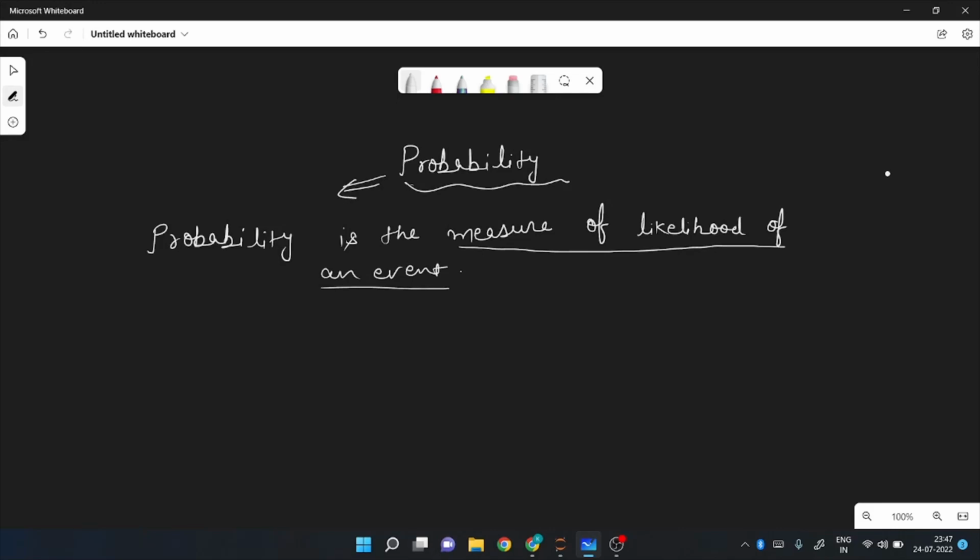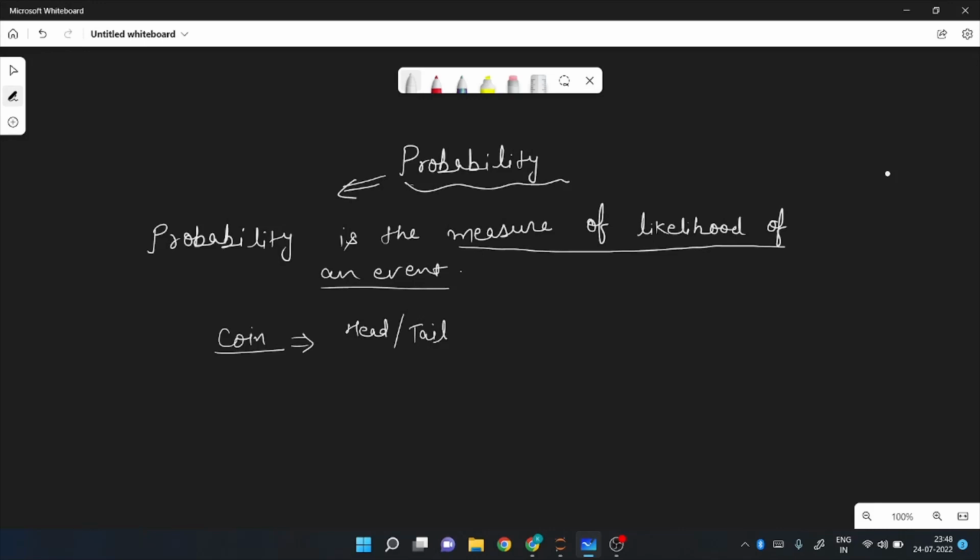Suppose I have a coin, and if I'm going to toss this coin, what are the things that I can get? Either head I can get, or I can get tail. There is no such scenario where I can get anything apart from these two, head and tail, right?